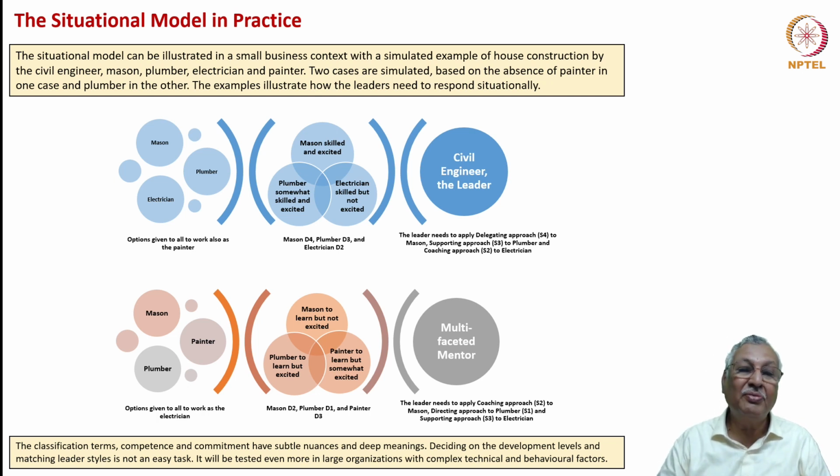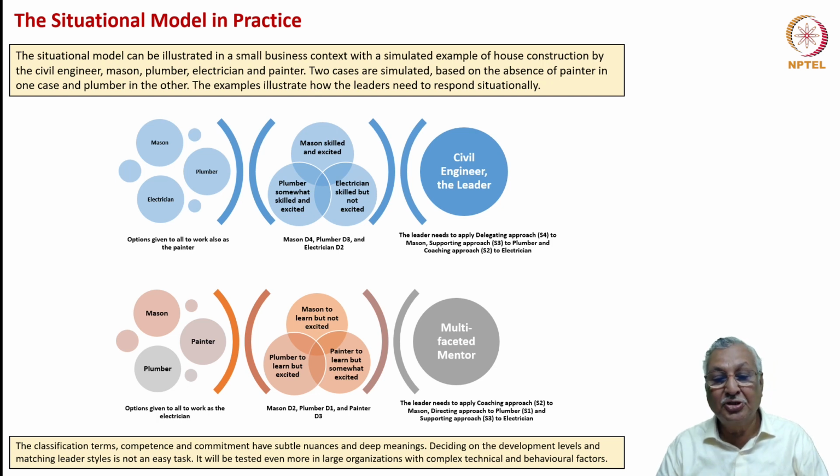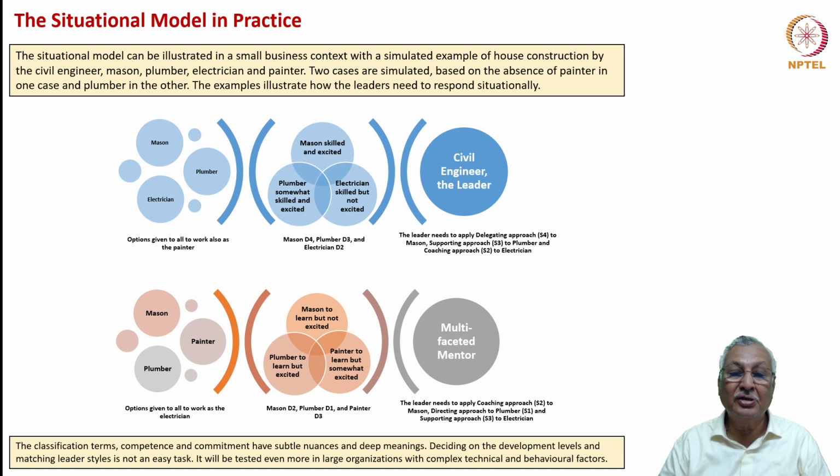Let's take the same example from a different perspective. Again, mason, painter, plumber are available and they have all the options to work as the electrician. Let's assume for a change that the mason needs to learn and is not excited. Plumber also needs to learn but is excited. Painter needs to learn but is somewhat excited. Which means that the mason is in the D2 category, the plumber is in the D1 category, and the painter in the D3 category. And unlike the previous classification, nobody is in D4.